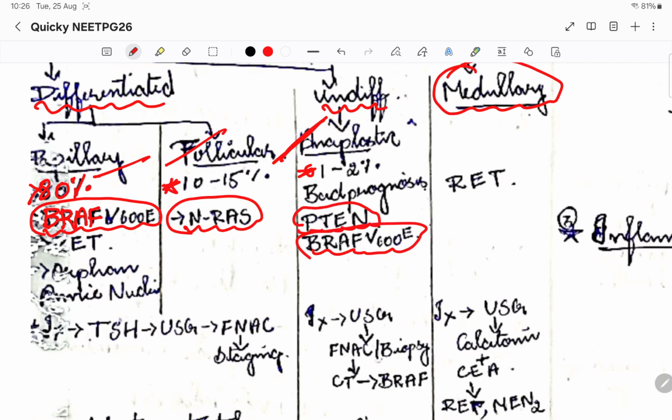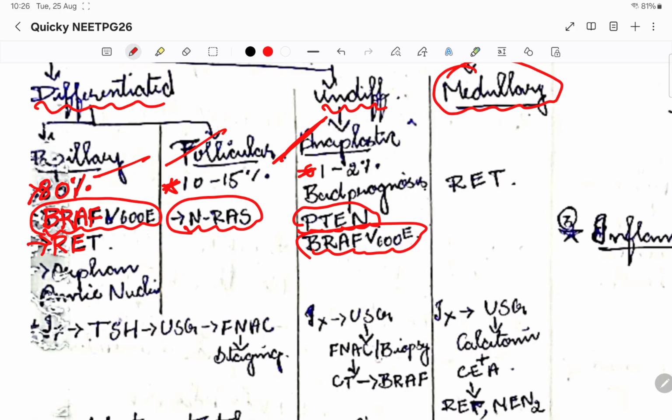This is very, very important. BRAF V600E is the gene that is mutated here with respect to papillary carcinoma. They'll also give RET. Okay, so RET also they will be giving. So please choose BRAF. It is more involved with papillary thyroid carcinoma than RET.